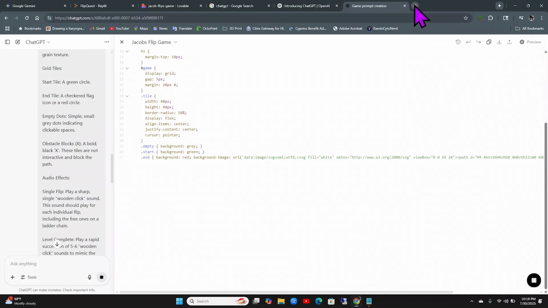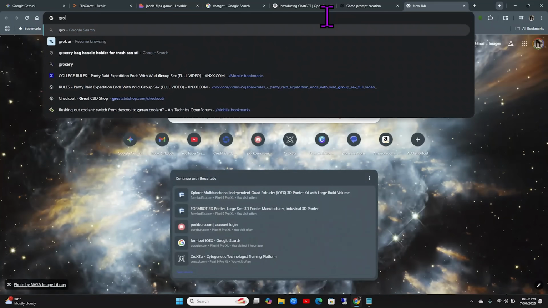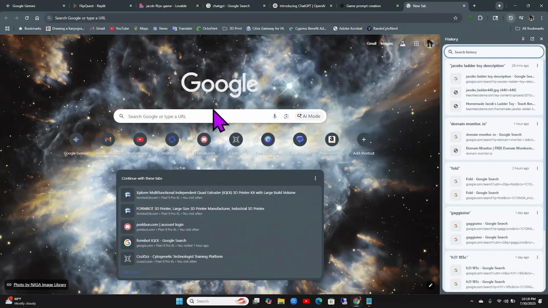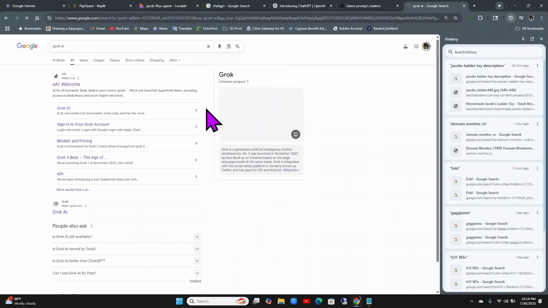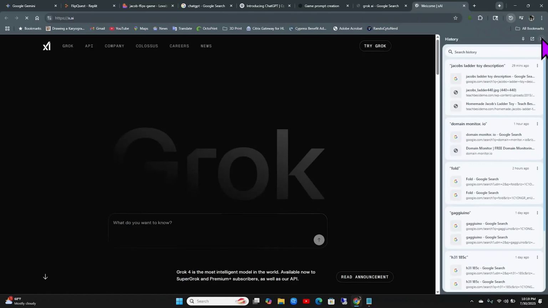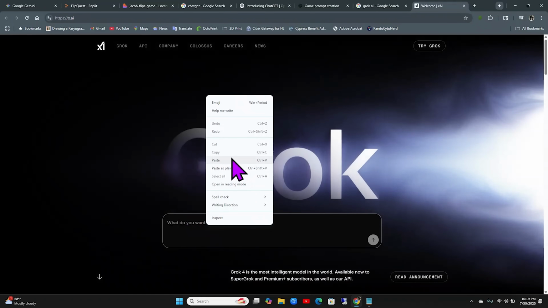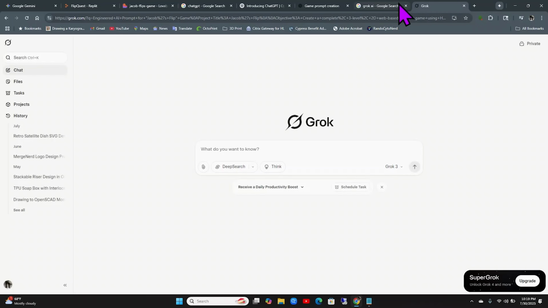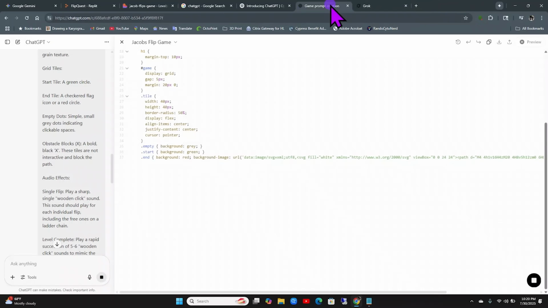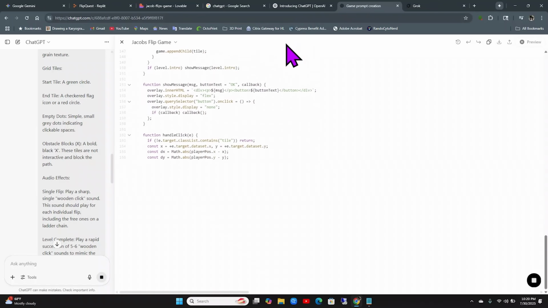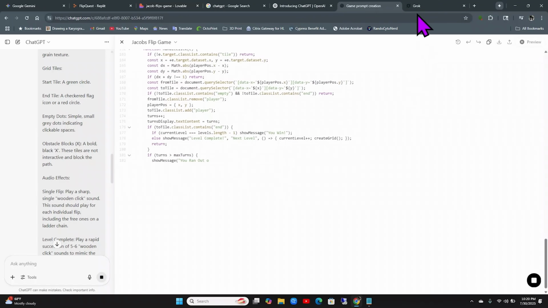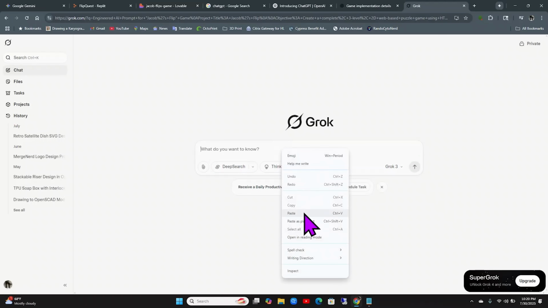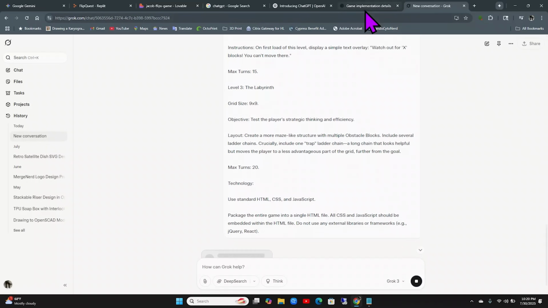Okay, let me pull up Grok. Okay, there we go. We're going to paste it, send it. And let's see. Okay, so ChatGPT is still working. So I'm going to pause it until these are done so we can jump right into the gameplay.